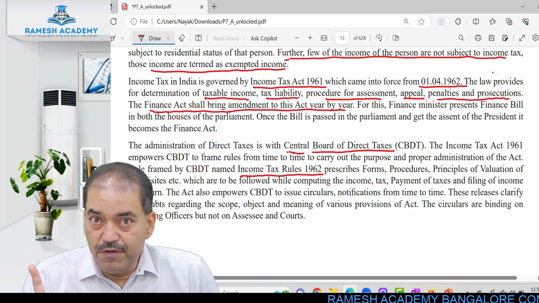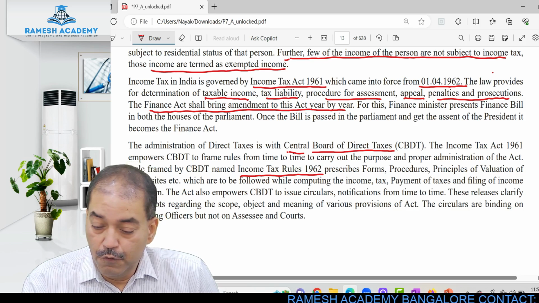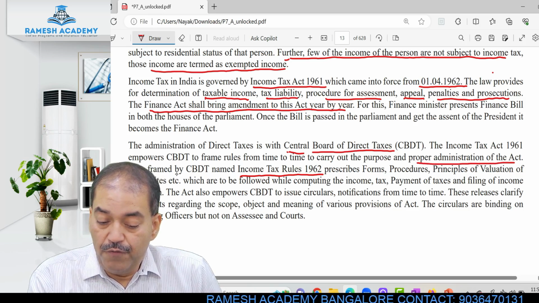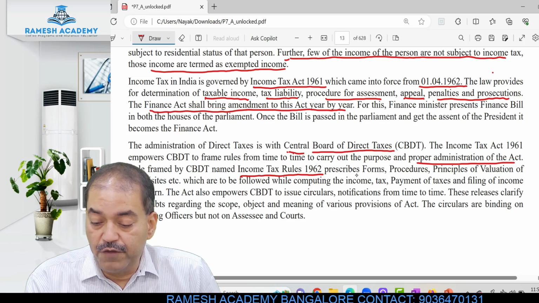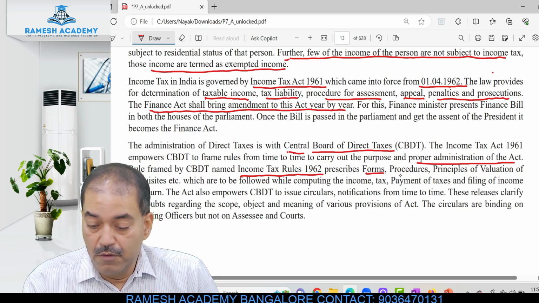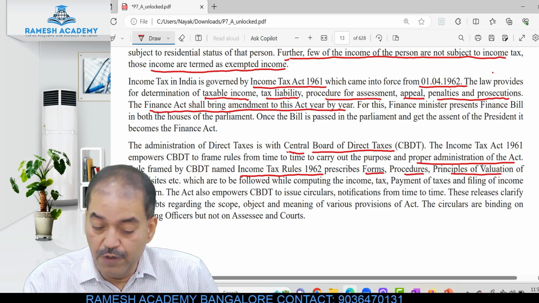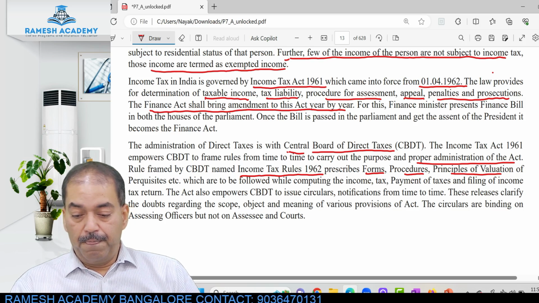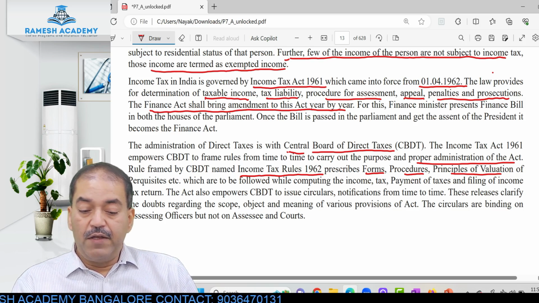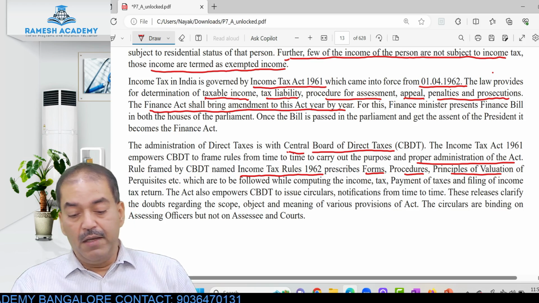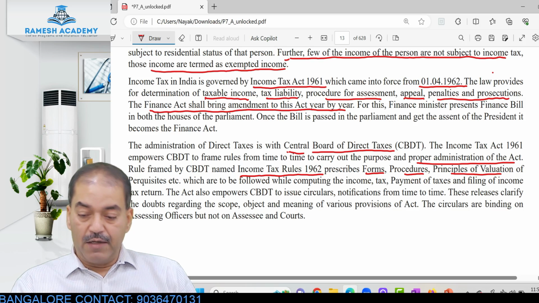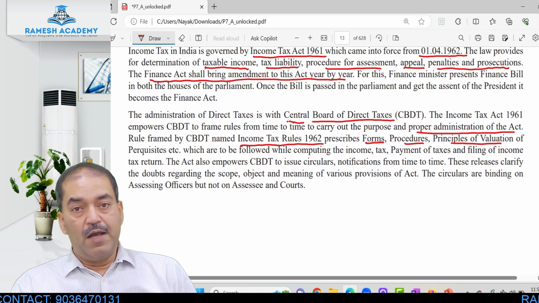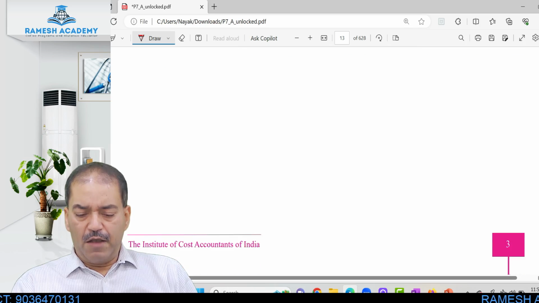Income Tax Act is different, Income Tax Rules are different. So, to carry out the proper administration of the Act, rules framed by CBDT, named Income Tax Rules, prescribe forms, procedures, principles of valuation which are to be followed while computing the income tax. These releases clarify the doubts regarding the scope, object and meaning of various provisions of the Act. The circulars are binding on assessing officers but not on the assessee and the courts. We'll see that as we come to it.